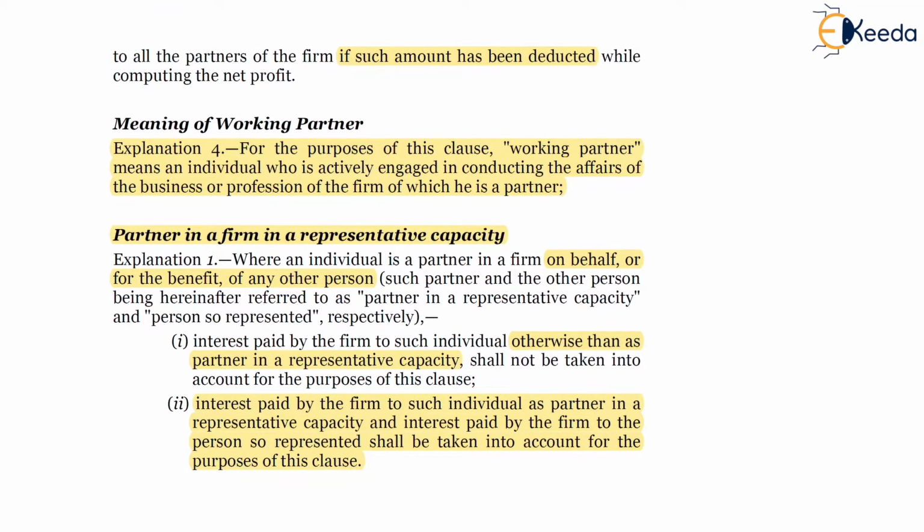Meaning of working partner: a partner who is actively engaged in conducting the affairs of the business or profession of the firm. Partner in a representative capacity: the crux of the provision is that any amount paid as a partner by the firm will be applicable for section 40B, whether the partner is in his individual capacity or he is representing HUF or any other person.